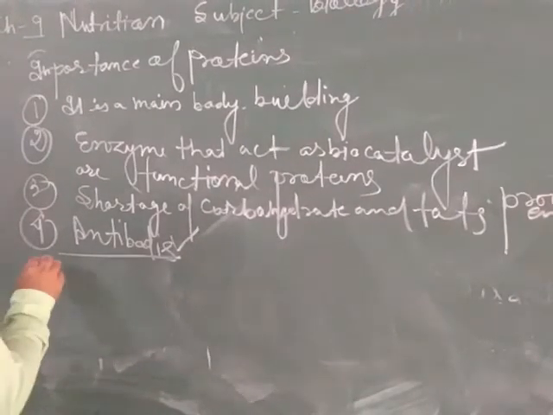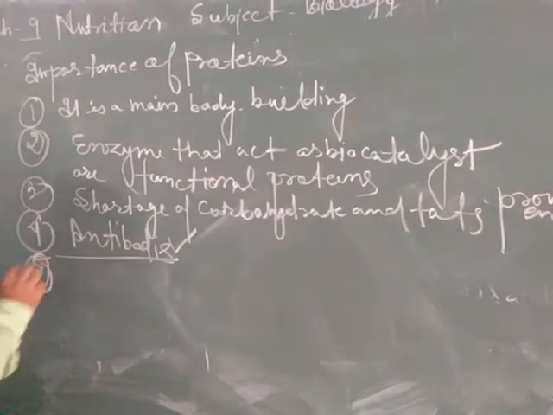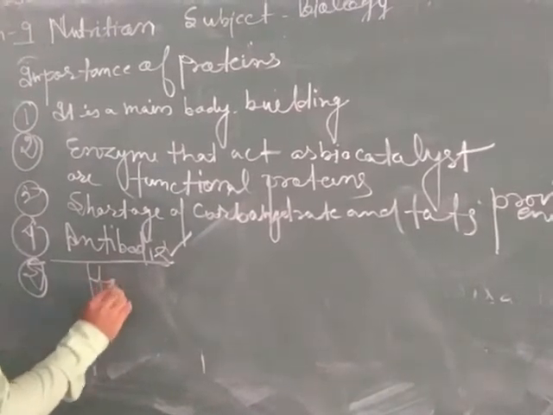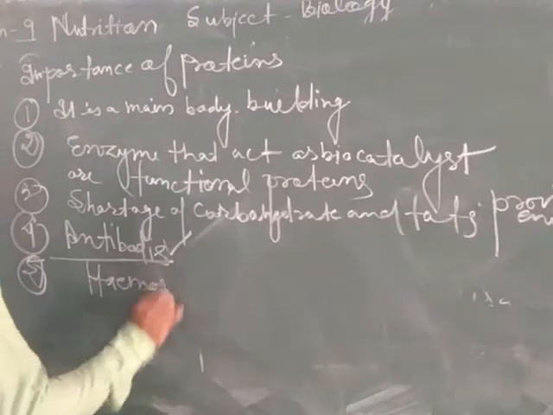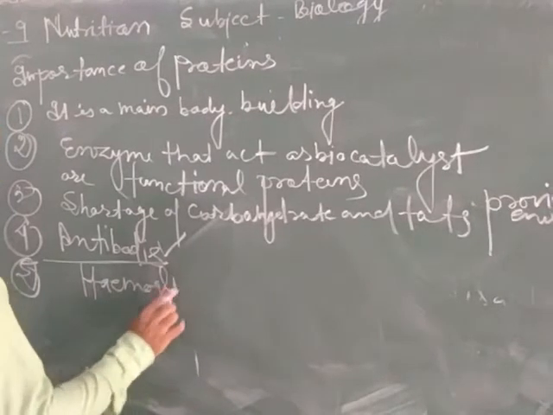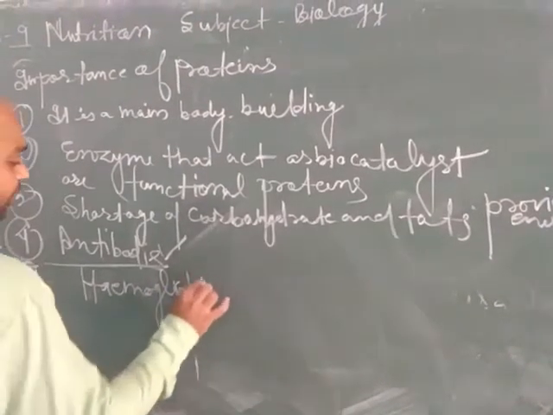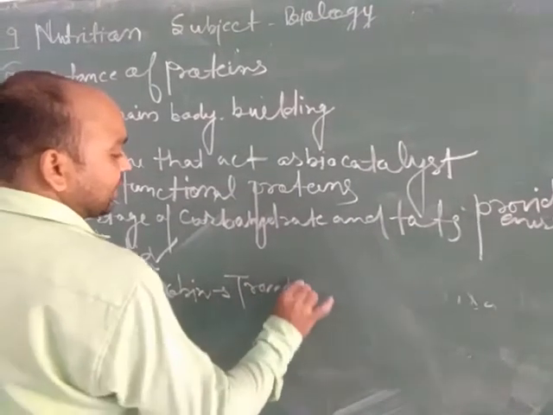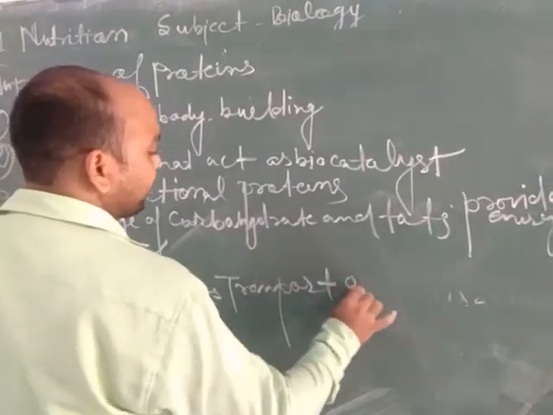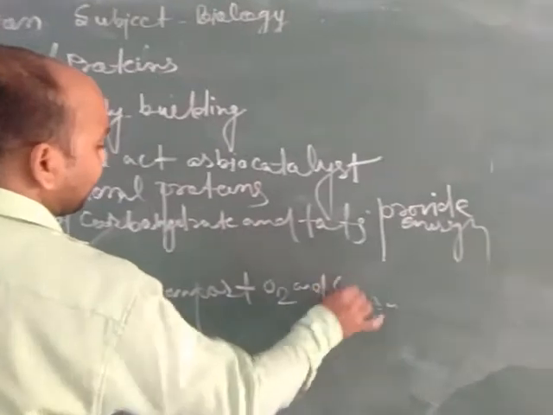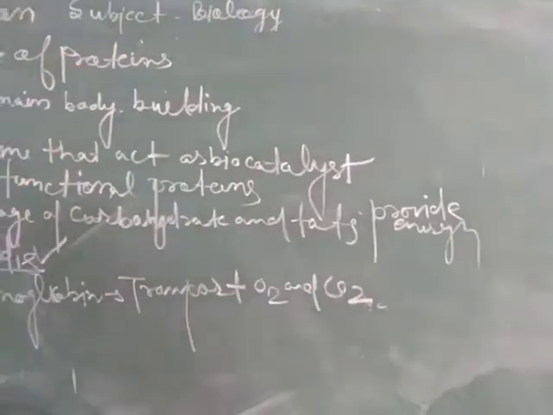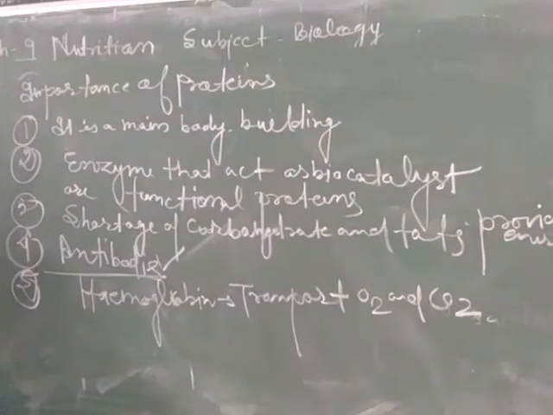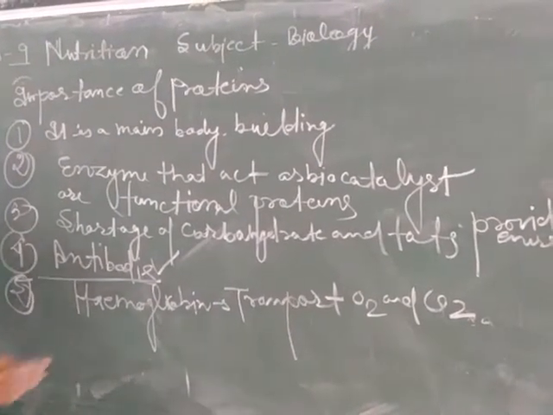Some proteins are responsible for transportation of essential nutrients, like hemoglobin. Hemoglobin is a type of protein that is responsible for transport of oxygen and carbon dioxide into and out of our body. Now we can observe two types of deficiency disease.